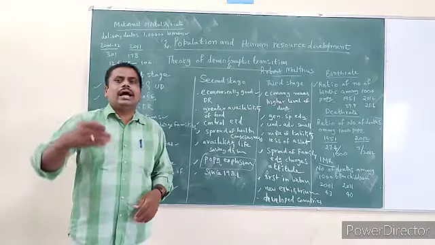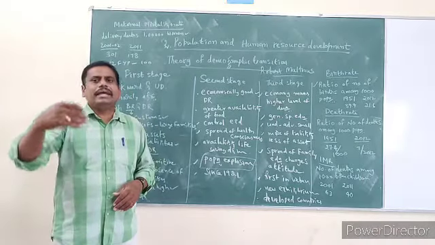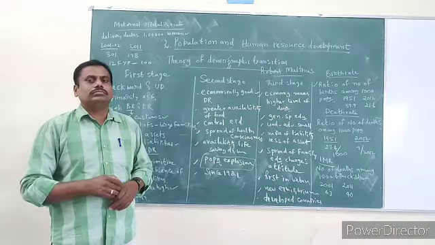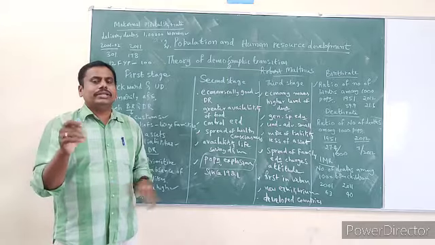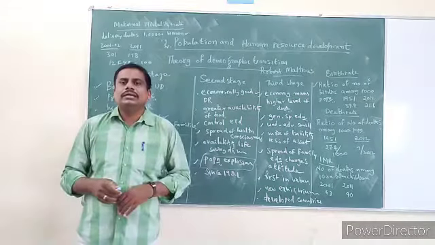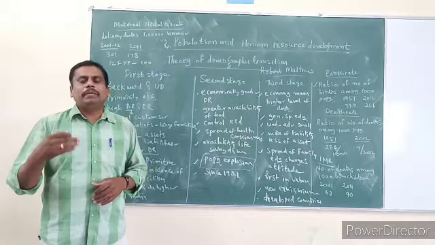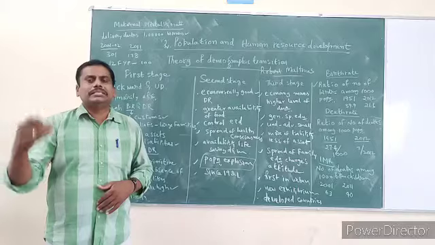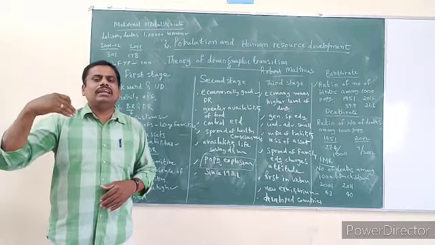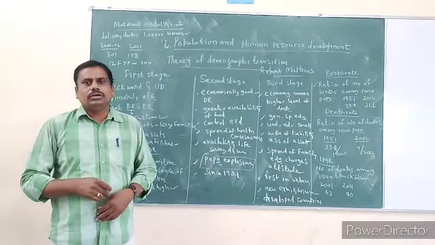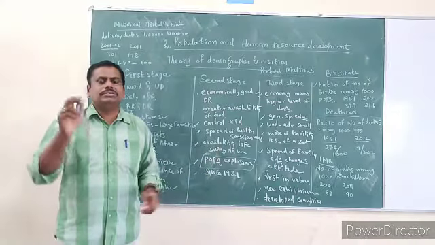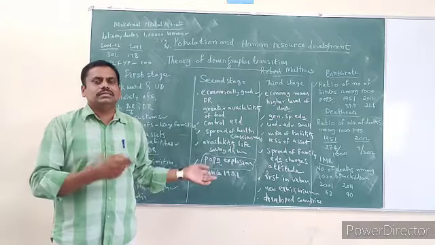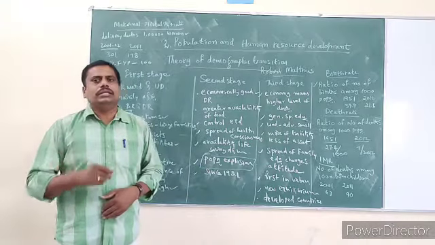So birth rates remain high. That means birth rates continue to increase, but death rates come down. Because of that reason, you can find population explosion. What is population explosion? If population increases in a rapid way, very fast, that is considered population explosion. Where do you observe this? In the second stage you observe it, and even in case of India, after 1921 you can see this feature, that is population explosion.